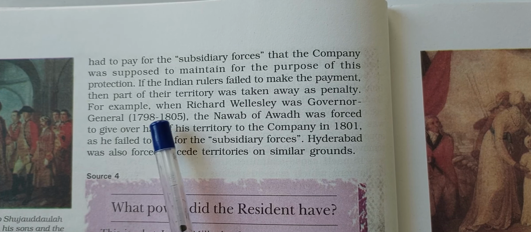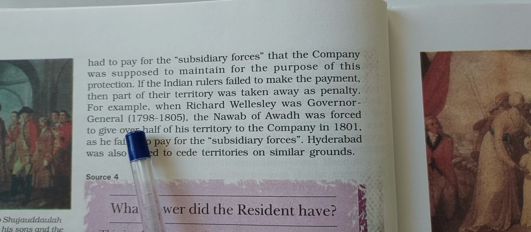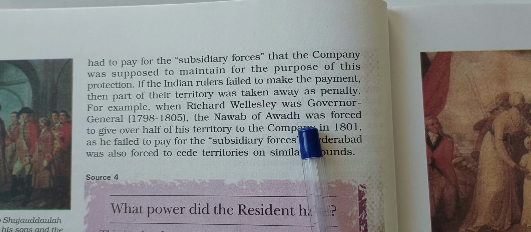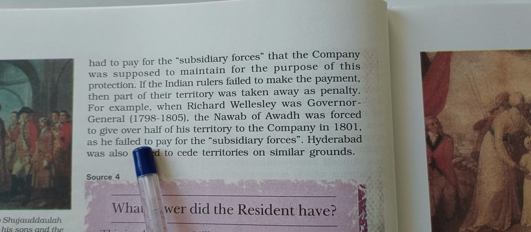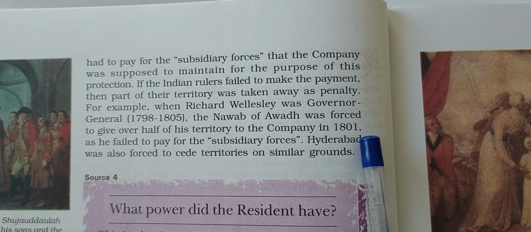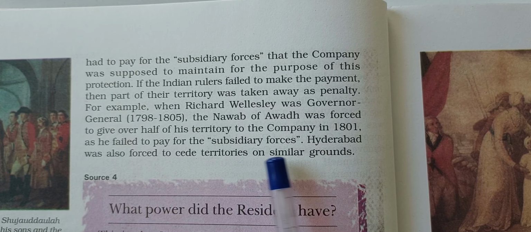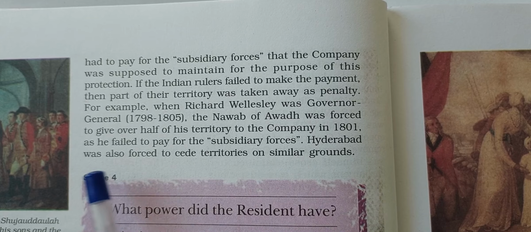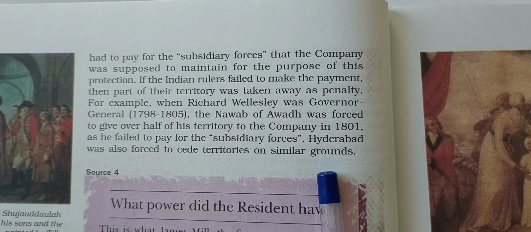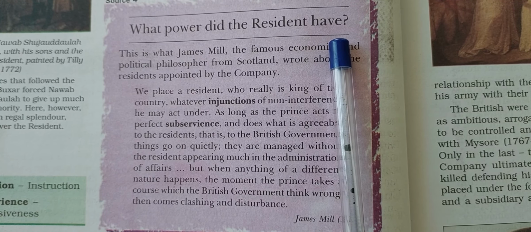For example, when Richard Wellesley was Governor General, 1798 to 1805, the Nawab of Awadh was forced to give over half of his territory to the company in 1801 as he failed to pay for the subsidiary forces. Hyderabad was also forced to cede territories on similar grounds. What power did the resident have?